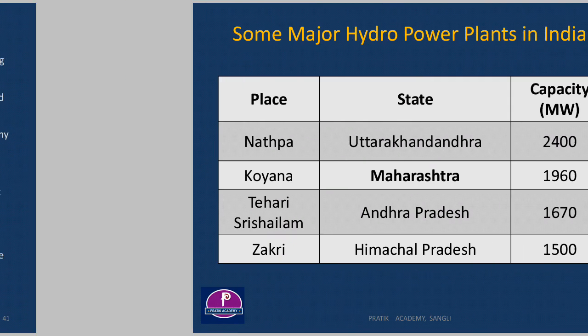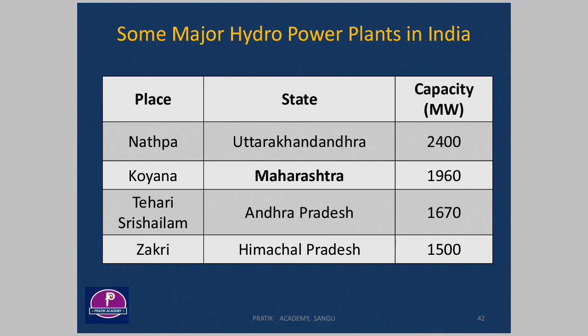Here there is a list of some major hydroelectric power plants in India. If we look at the highest capacity hydroelectric power plant, it is in Uttarakhand, Natpa, having a capacity of 2400 megawatt.